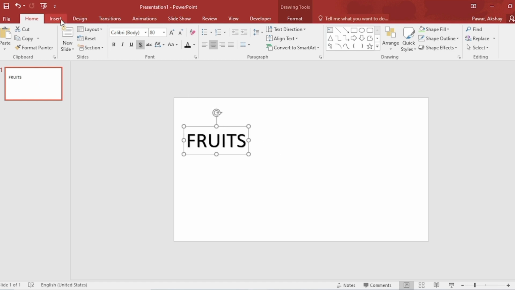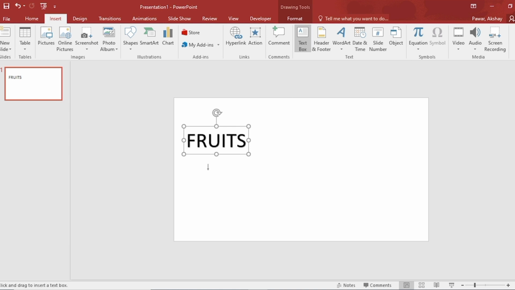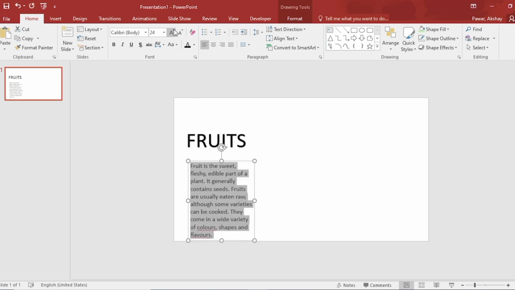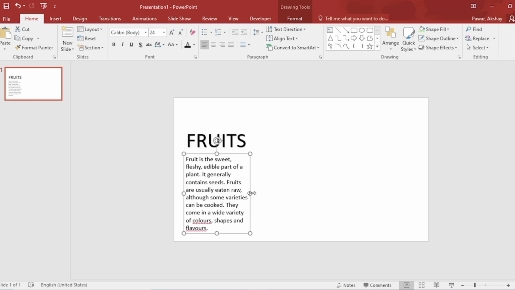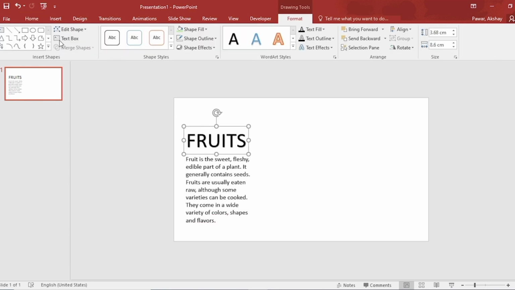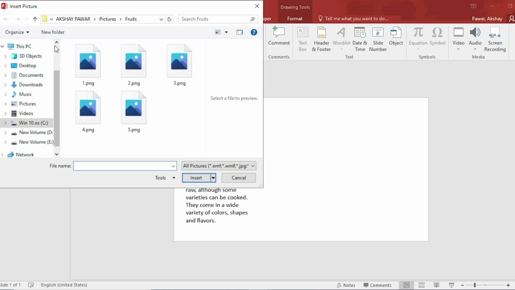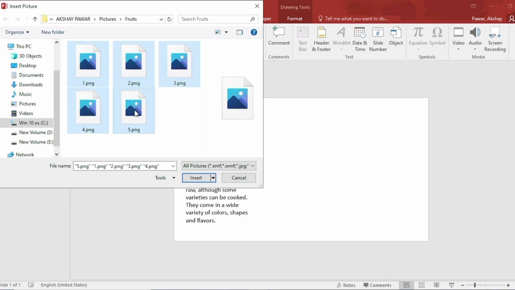Go to Insert, select text box. Let me write some description here. Increase size. Go to Insert, click on Picture. I have downloaded a picture from Google. Select and insert it.